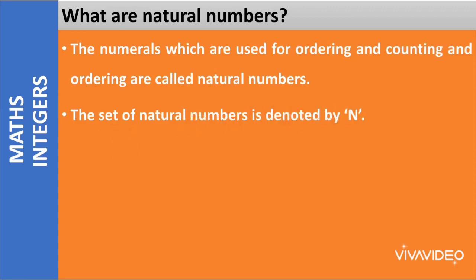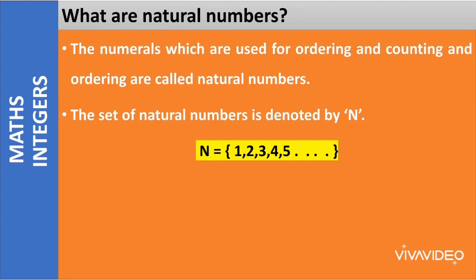The set of natural numbers is denoted by what, class? It is denoted by capital N. N is equal to, as I said, N means natural numbers here. Natural numbers start from the number 1 and they continue till infinity, because we do not know the largest number in maths. If I ask you to say the largest 1-digit number, you can tell.